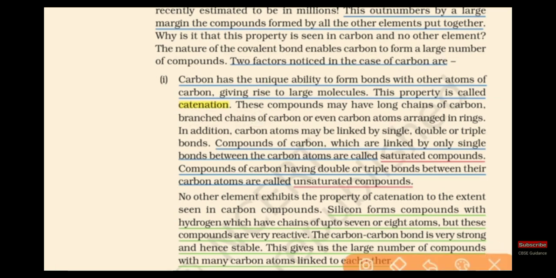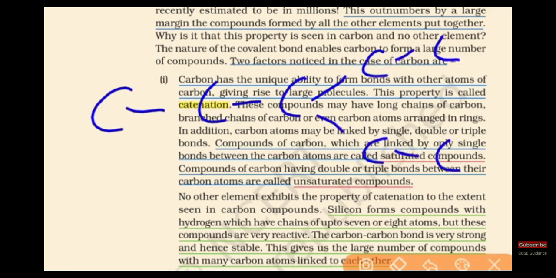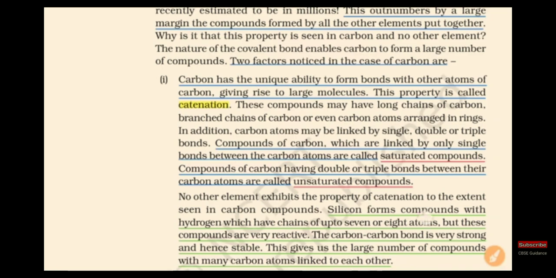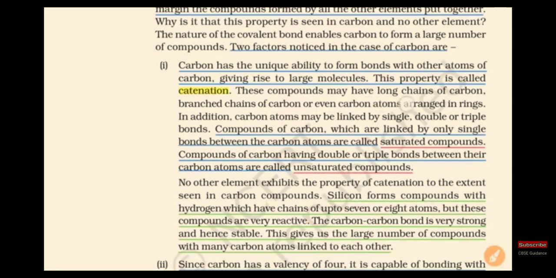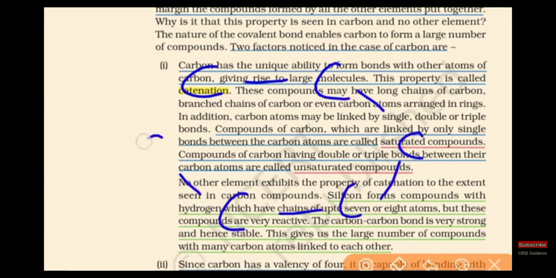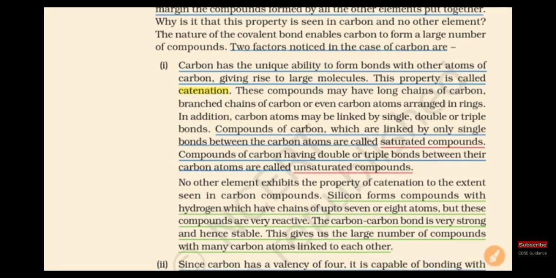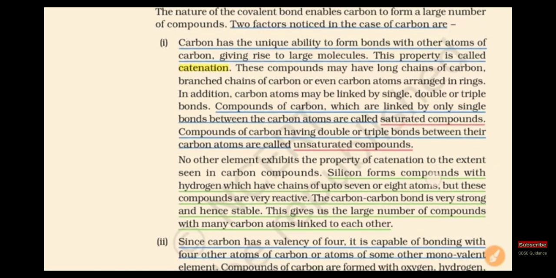It makes not only a single chain, it also makes branching. This is called a branched chain of carbon. And it also makes a ring structure. You can see that carbon makes the ring structure. So it forms a single chain, a branched chain or a ring structure.